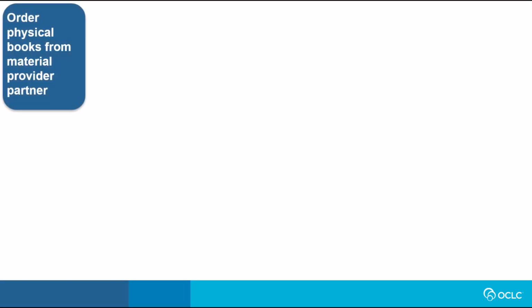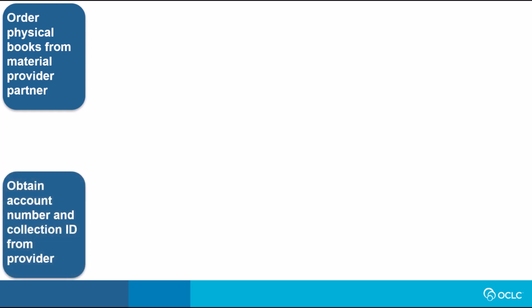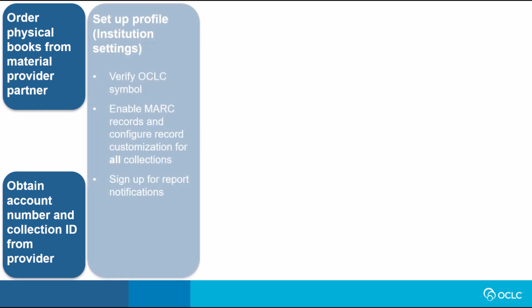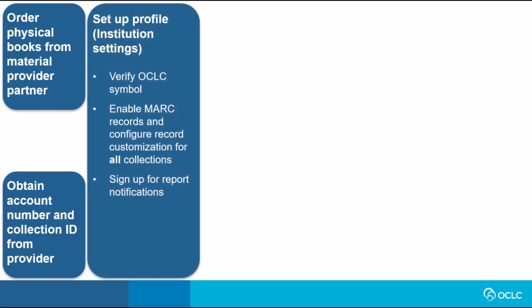The WorldCat Cataloging Partner's collection process begins when your library orders physical materials from a participating material provider. After placing the order, the library obtains its account number and collection ID from the provider. Next, the library sets up its profile in WorldShare Collection Manager under Institution Settings. During this step, the library verifies its OCLC symbol, enables MARC records and record customization for all collections, and signs up to receive report notifications. Each of these setup steps is detailed in the video.